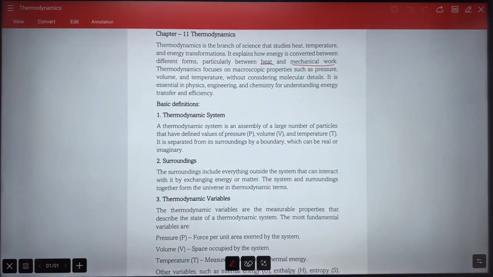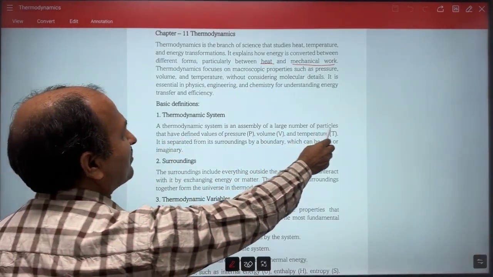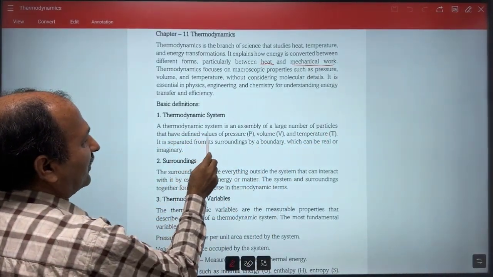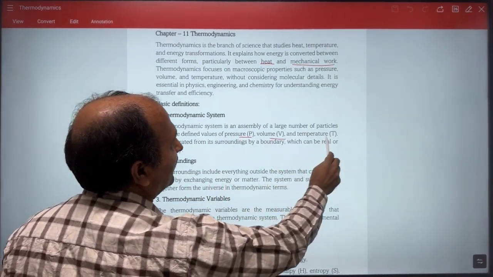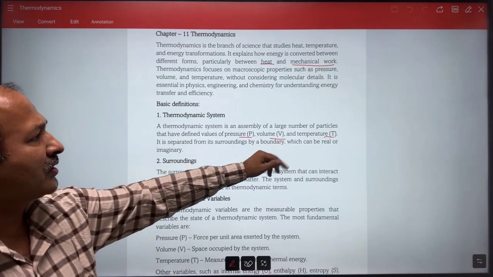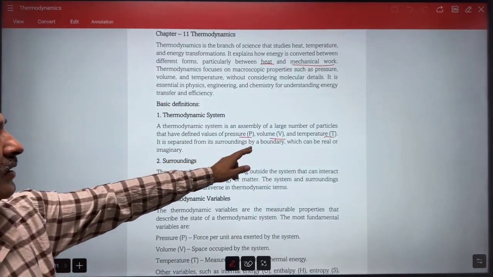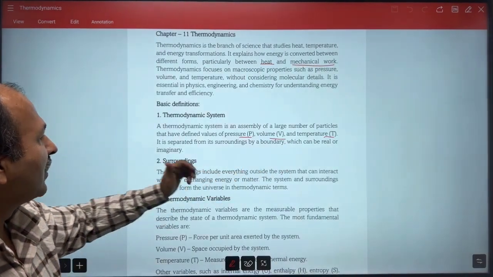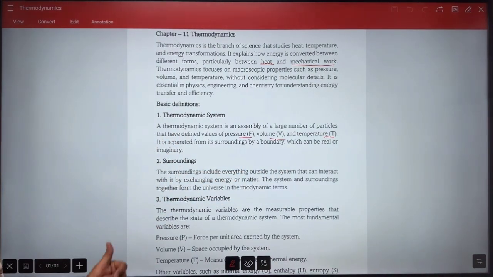What is a thermodynamic system? A thermodynamic system is an assembly of a large number of particles that have defined values of pressure, volume, and temperature, right? So pressure, volume, and temperature must be defined. It is separated from its surroundings by a boundary, which can be real or imaginary. So you have seen what a thermodynamic system is, right?